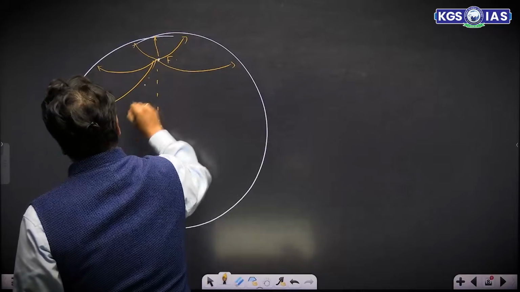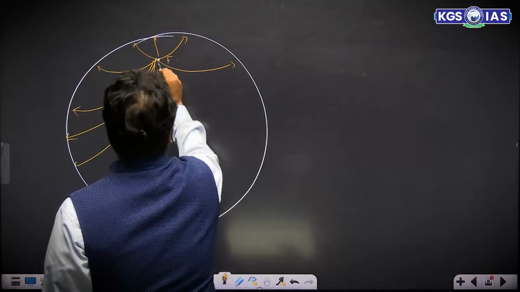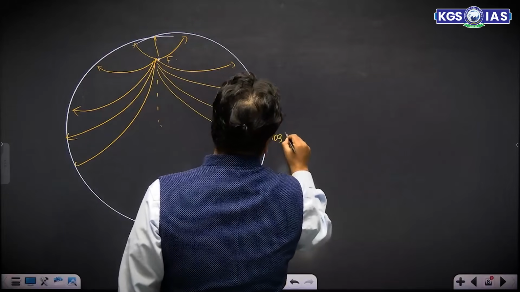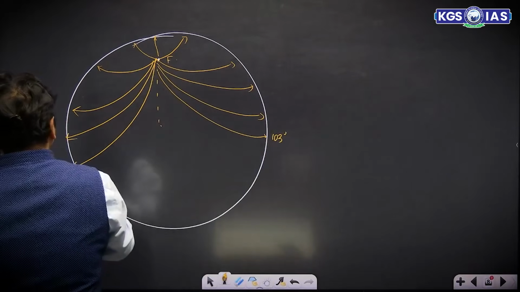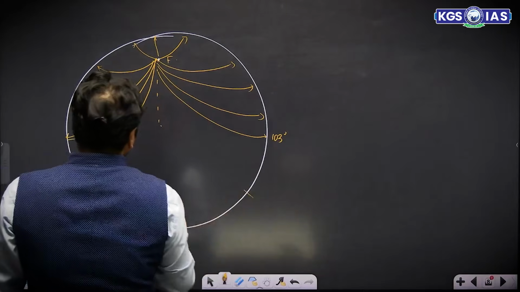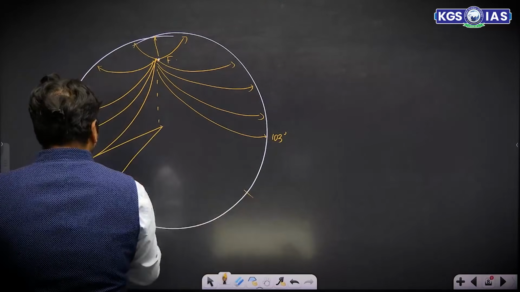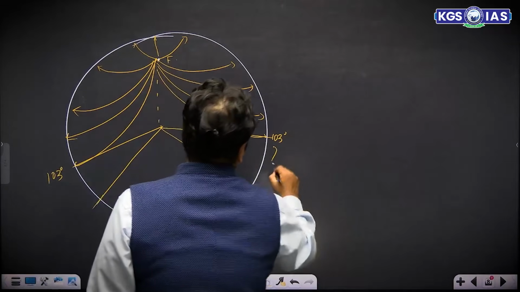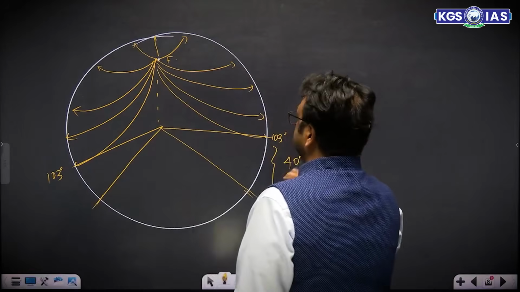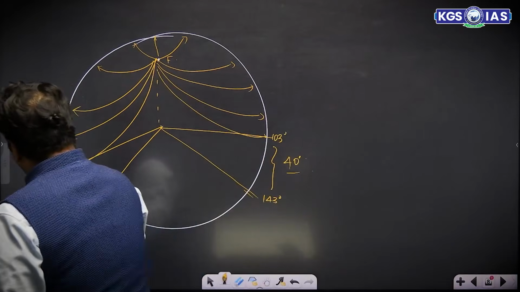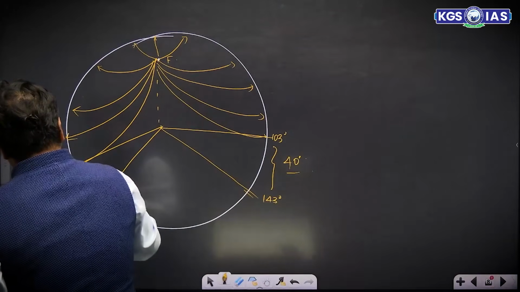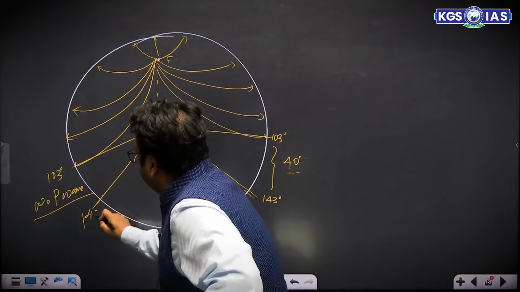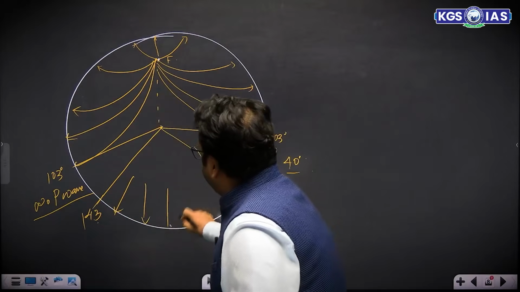P waves were recorded by seismographs everywhere, but beyond 103 degree to 143 degree, almost for 40 degree angular distance, there was no P wave recorded. No P waves were recorded. Then beyond 143 degree, again we have recorded the P waves.